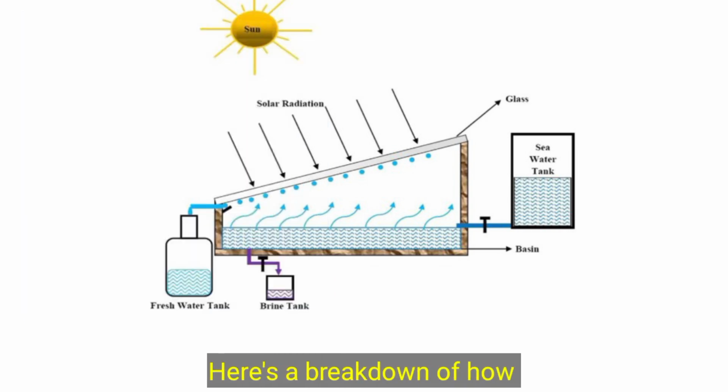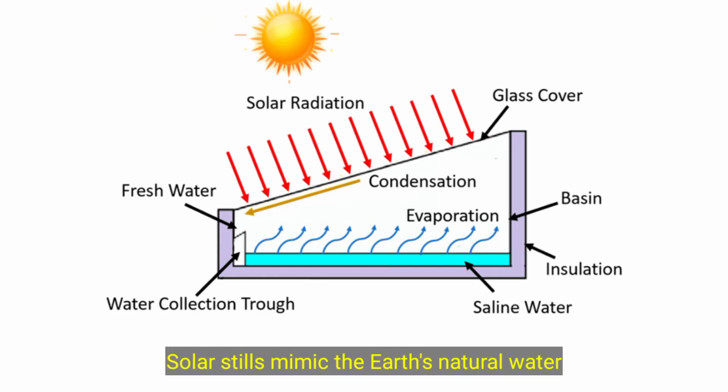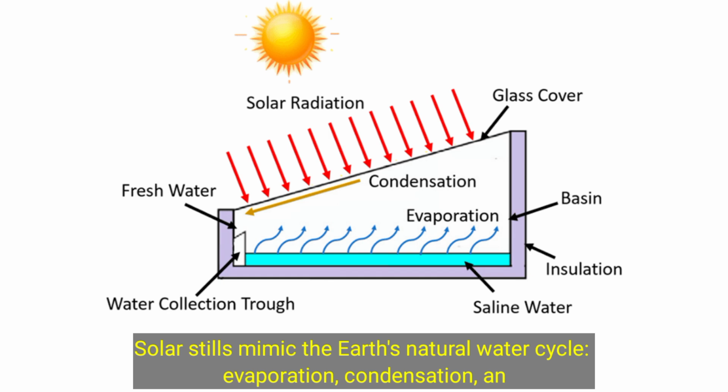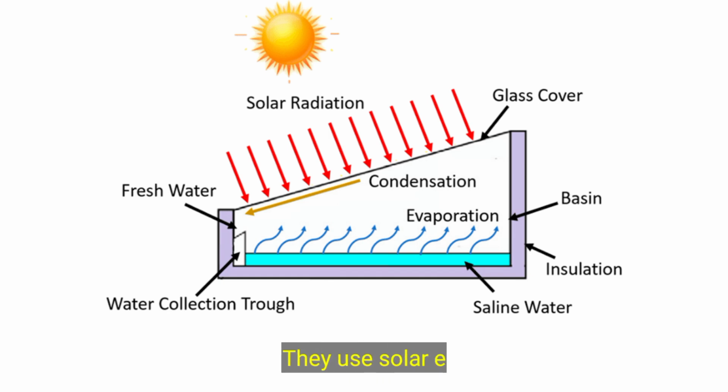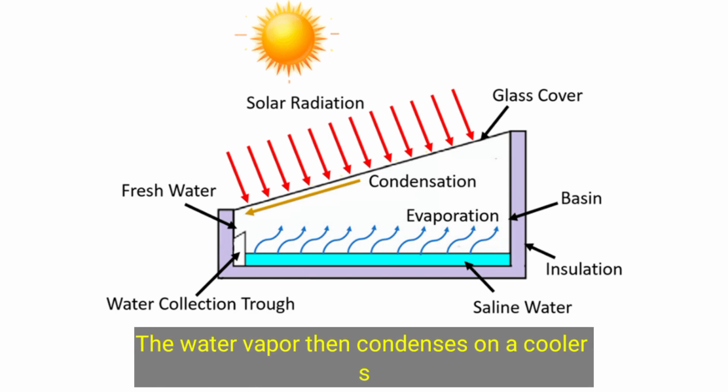Here's a breakdown of how they work. The basic principle: solar stills mimic the Earth's natural water cycle: evaporation, condensation, and precipitation. They use solar energy to evaporate impure water, leaving behind salts and other contaminants. The water vapor then condenses on a cooler surface and is collected as purified water.